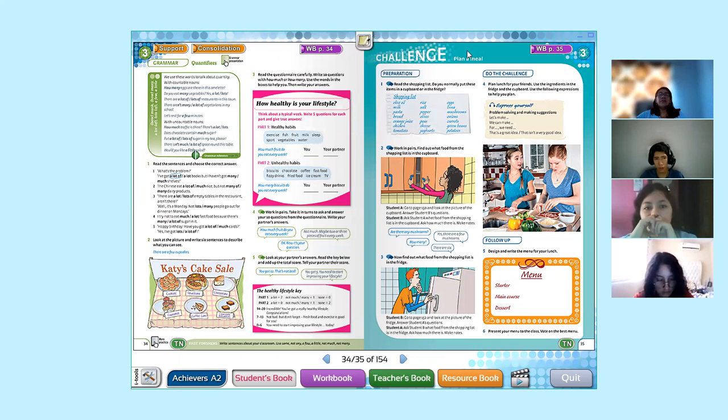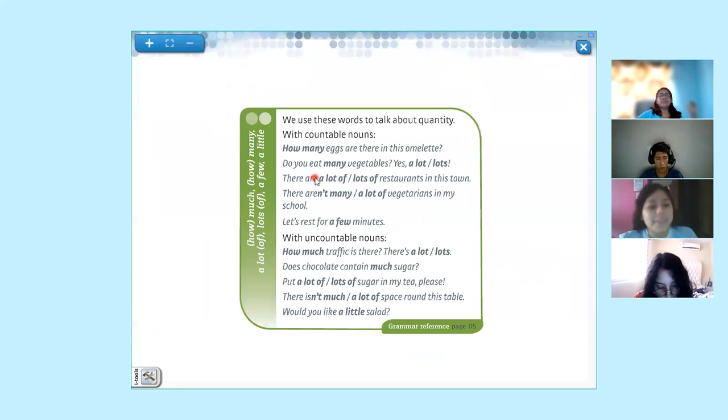So, as the first part that we were introducing, we were having some quantifiers. Natalie was reading. We use these words to talk about quantity with countable nouns. How many eggs are there in this omelette?